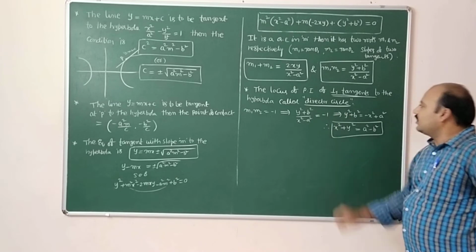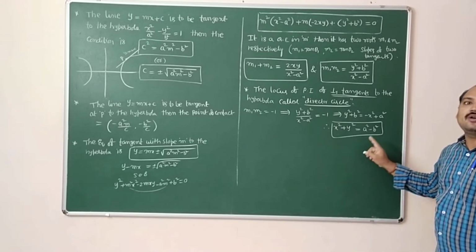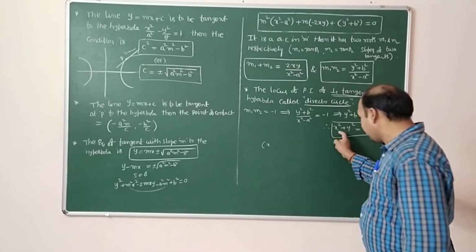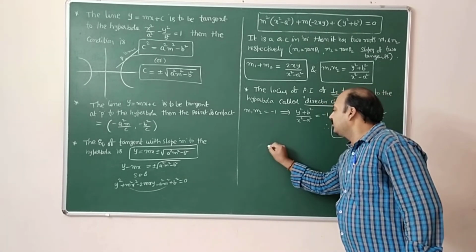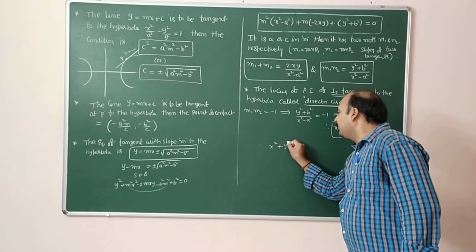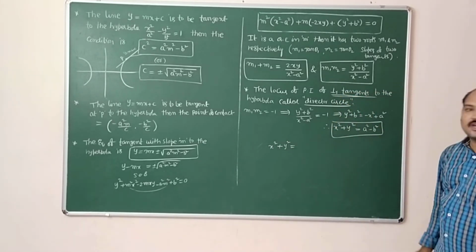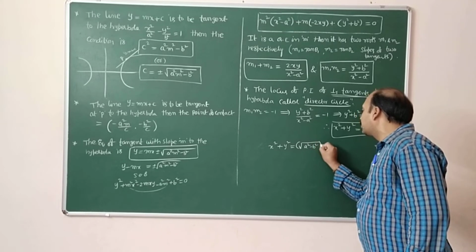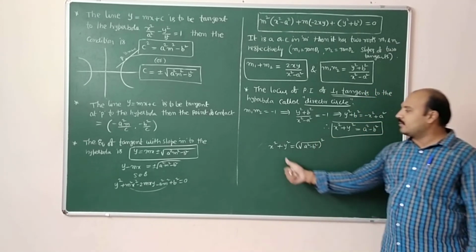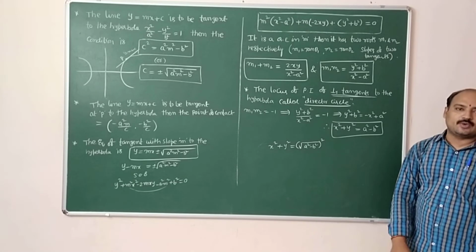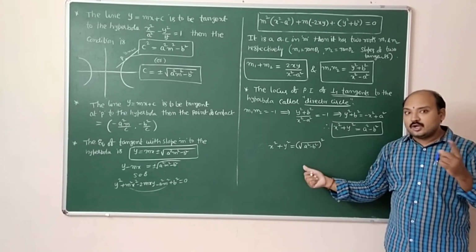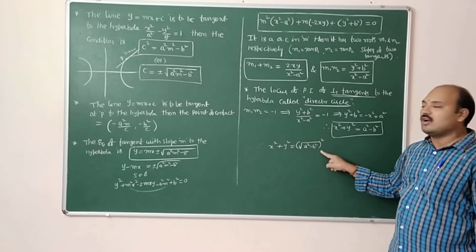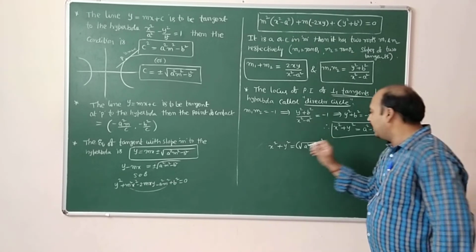This is called the director circle of the hyperbola, and this equation can be written as x square plus y square, where a square minus b square can be written as square root of a square minus b square whole square. It is in the form x square plus y square equal to r square. So the equation of the director circle has center at origin, radius r equal to root over a square minus b square.